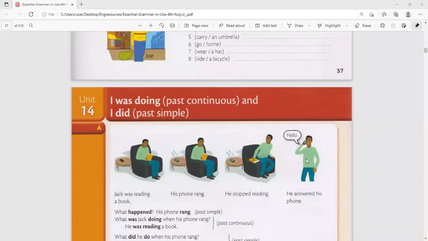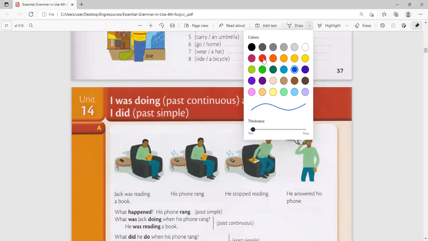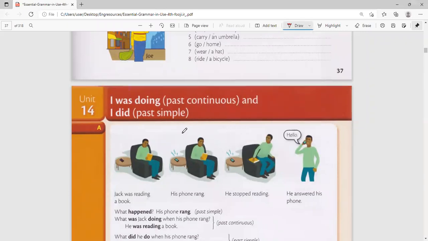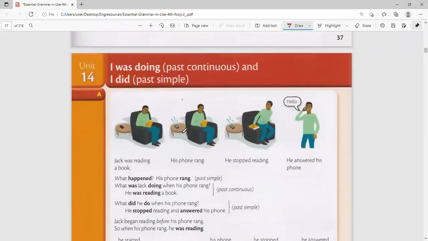So, talking about Unit 14, basically Unit 14 is talking about the comparison, okay? We're now trying to compare the past continuous and the simple past. What is the main difference between the two? Okay, the past continuous and the simple past.